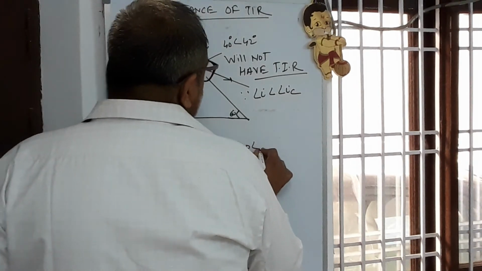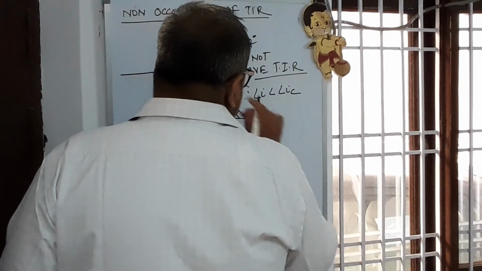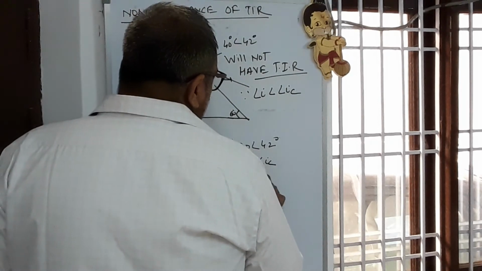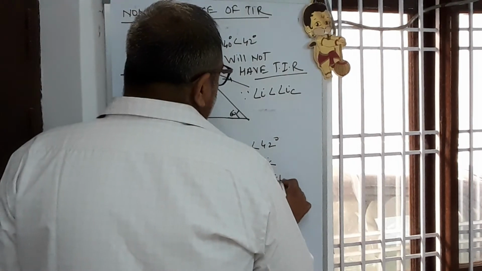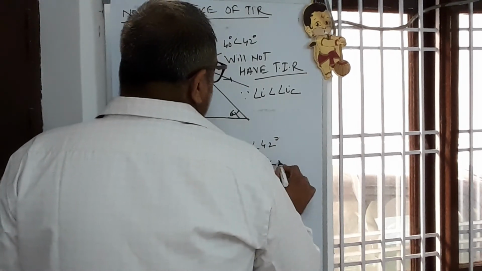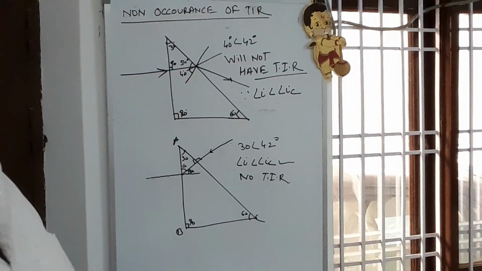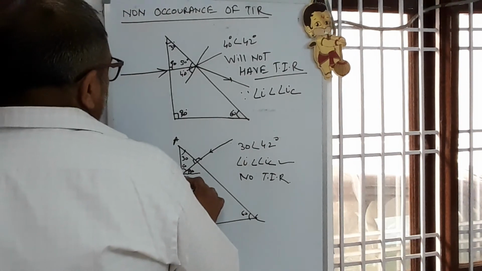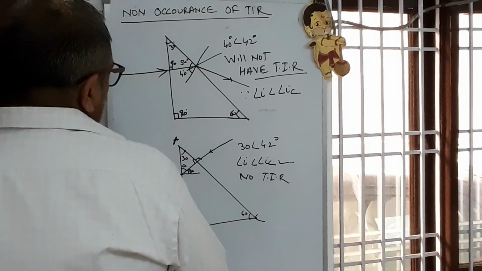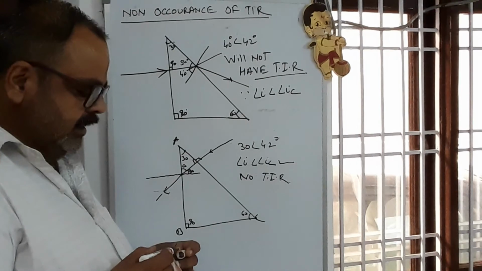30 degree is less than 42 degree. Therefore, angle of incidence is less than critical angle. No TIR, no total internal reflection, because angle of incidence is less than critical angle. So it will move away from the normal.